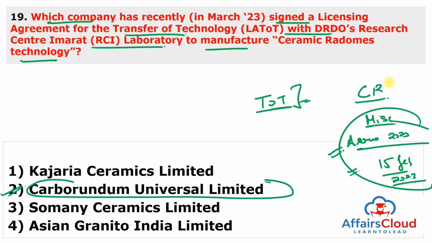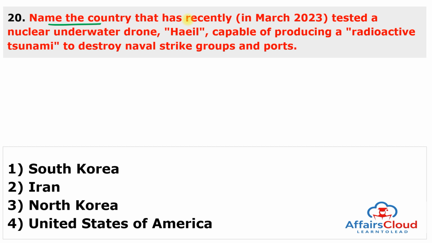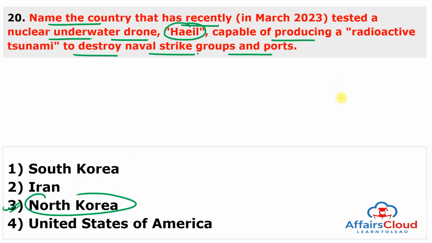Moving to the next question. Name the country that has recently tested a nuclear underwater drone named HALE, capable of producing a radioactive tsunami to destroy naval strike groups and ports. Very important. And this country is North Korea. Answer of this question is 3.